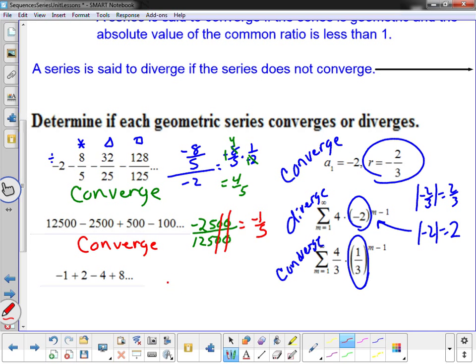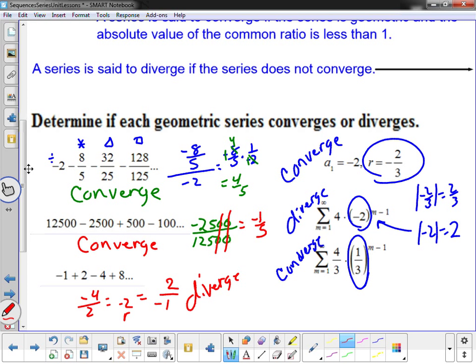And the next one, -1 to 2. So I would take the 2 and divide it by -1, or I could have taken the -4 and divided it by 2. Either way, I get a -2 for my common ratio. Well, now I have a value that is greater than 1, because I look at the absolute value of the -2. So this one's going to diverge.